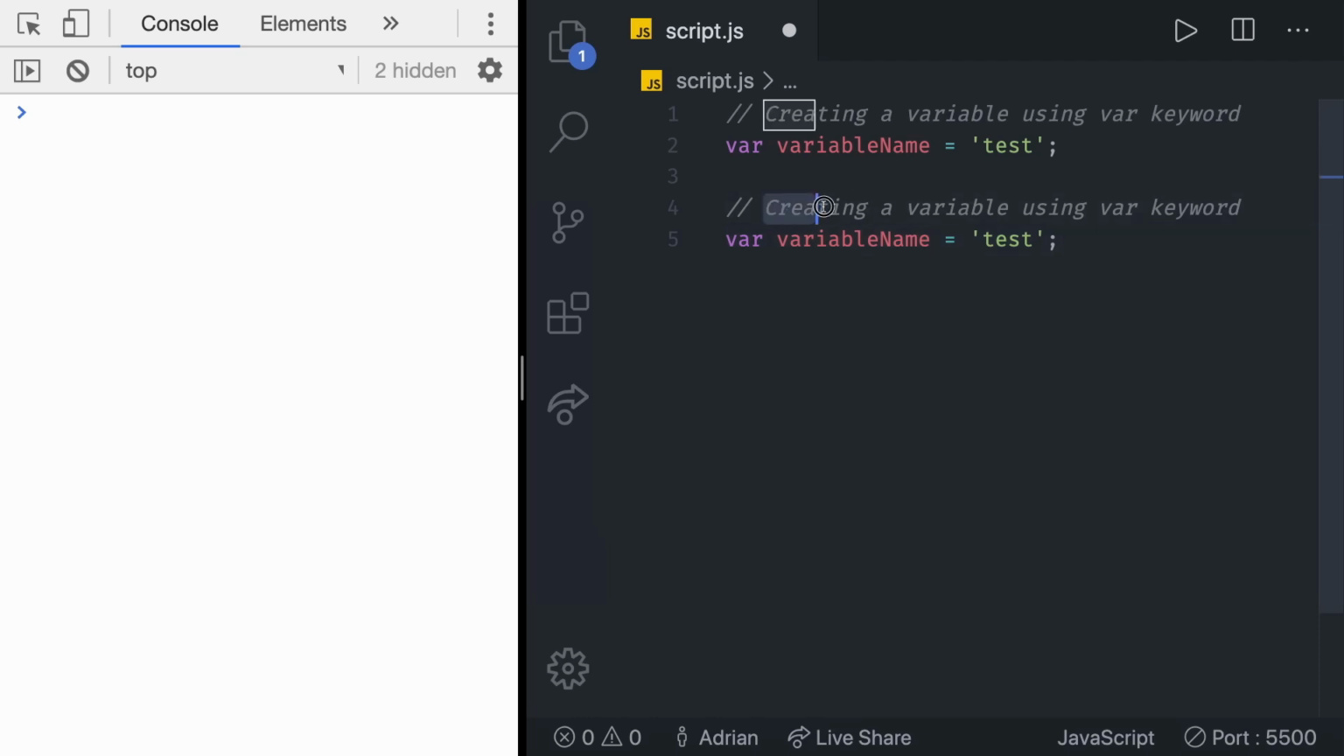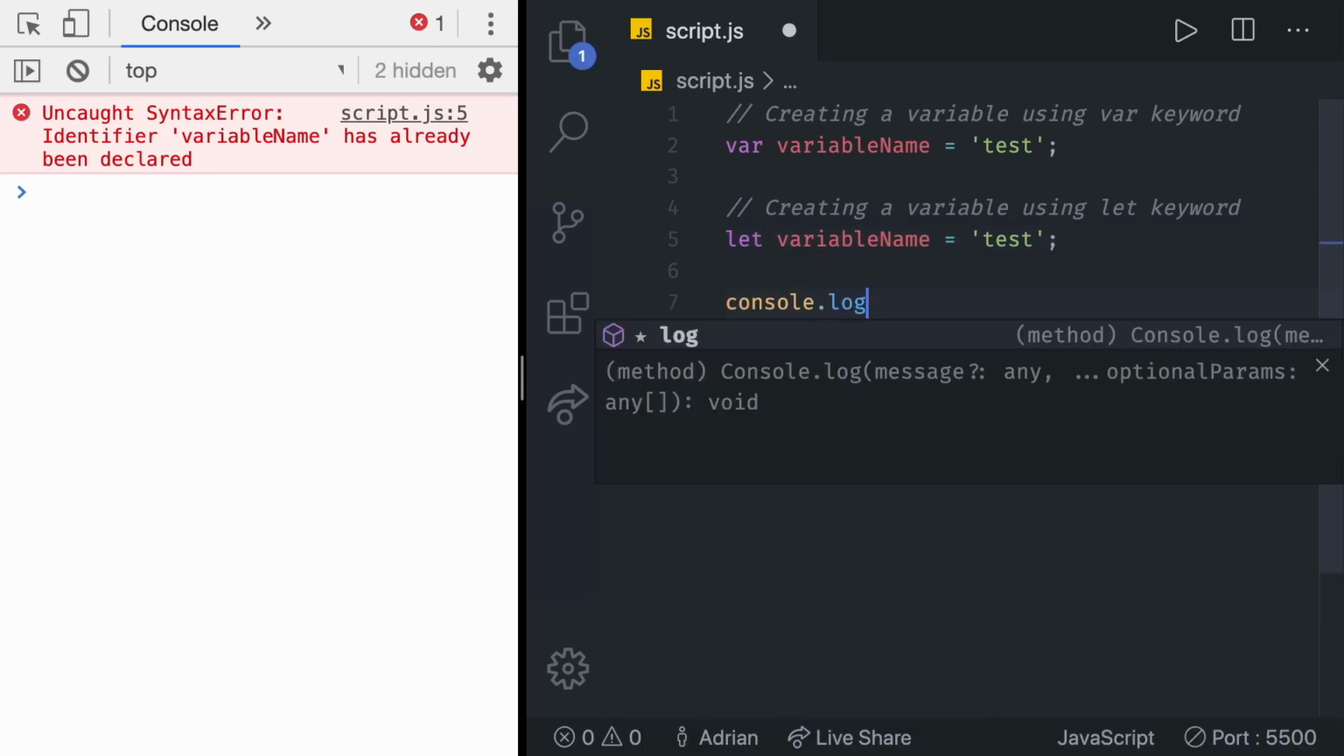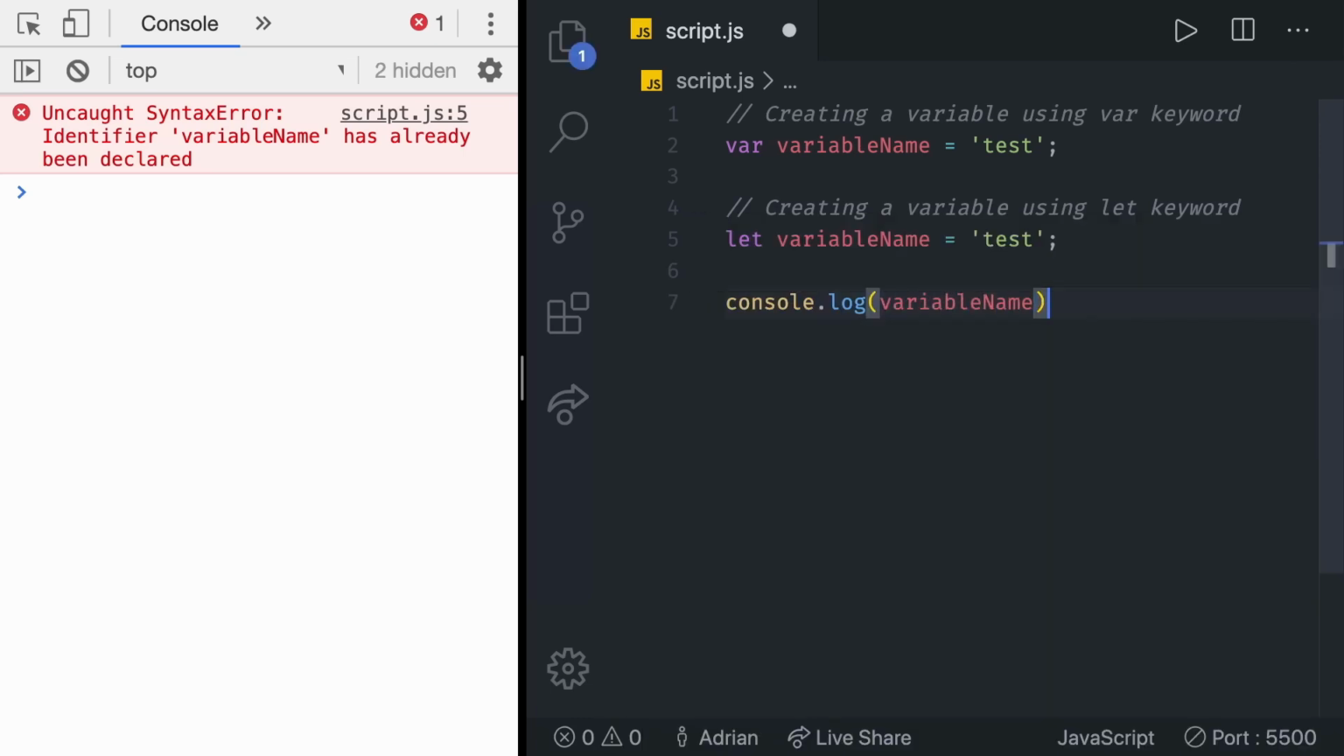So right now we can say creating a variable using let keyword, and then in there we can say let variable name. Of course, we can console log it later, so console log variable name. Great. And as you know, this is going to give us an error. So what we can do is we can also just comment this.